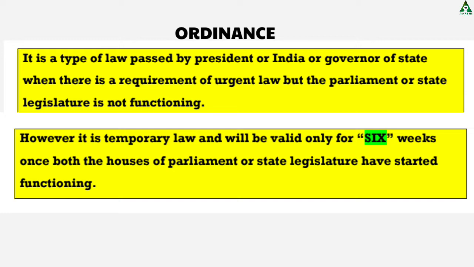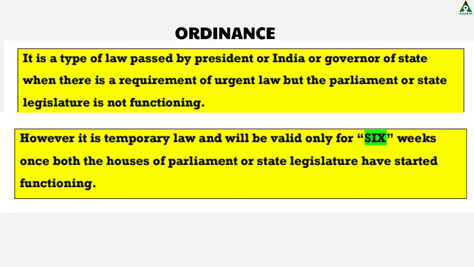It is a temporary law because it is valid for 6 weeks. Till the parliament has not started functioning, it will prevail. But once the parliament is opened or the state legislative assembly has started functioning, then the validity of the ordinance will be for 6 weeks. After 6 weeks, the validity of the ordinance will get over. So this is all about ordinance.